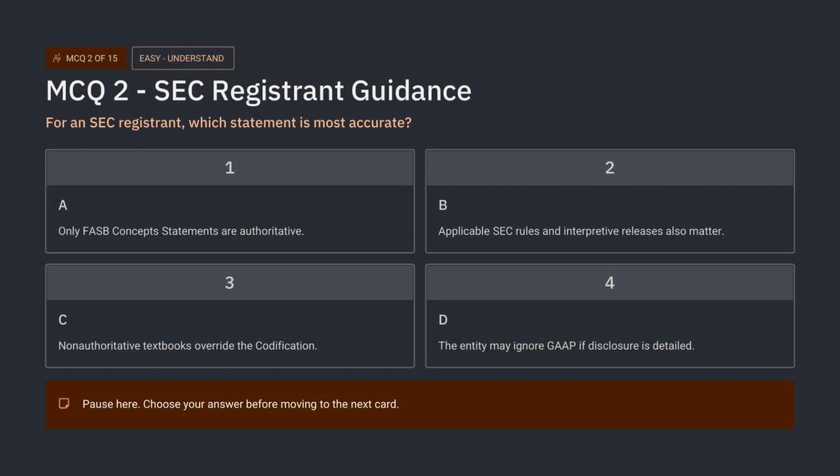Here is question 2. The key phrase is SEC registrant. Before answering, separate a public SEC registrant from a private non-public entity. Ask yourself whether a public company follows only the FASB codification, whether concept statements alone control the answer, or whether applicable SEC rules and interpretive guidance also matter. Pause now and choose the most accurate statement.